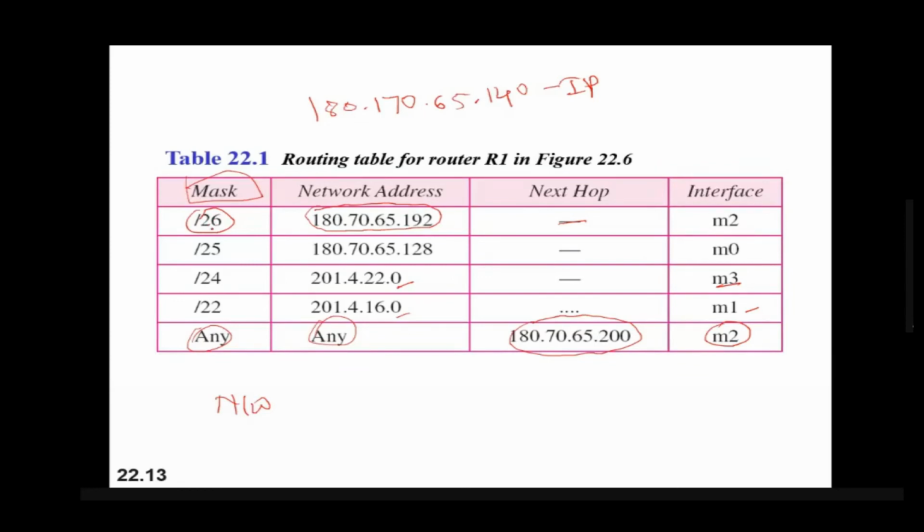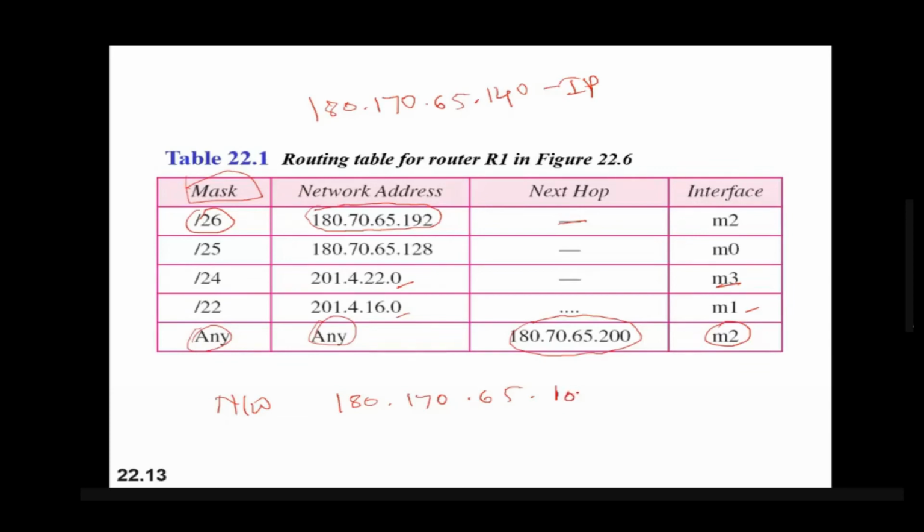Will be ANDed with this mask first. And what is this mask? Let me write the IP again: 180.170.65.140. So 140 I will write in binary notation. Let me write this as 128 plus the remaining 12.